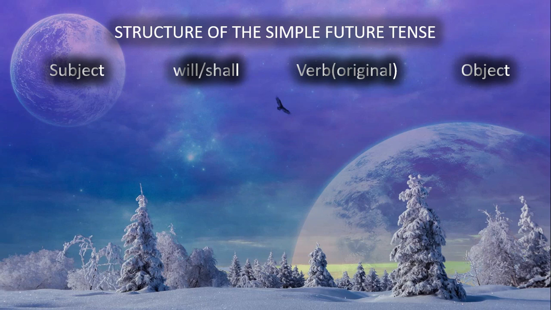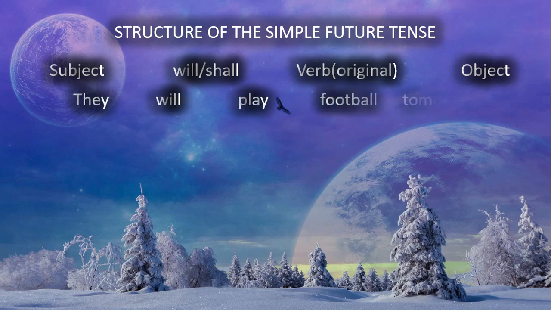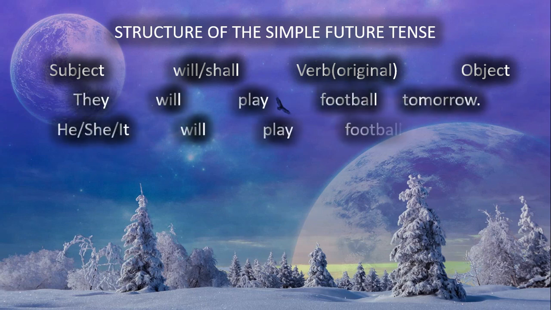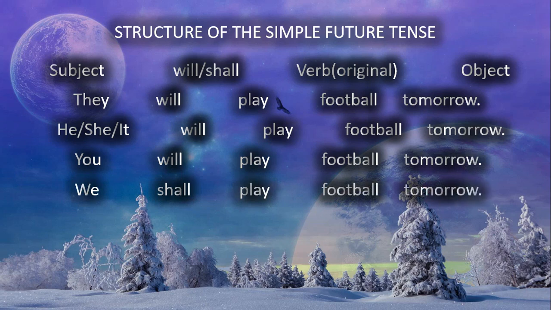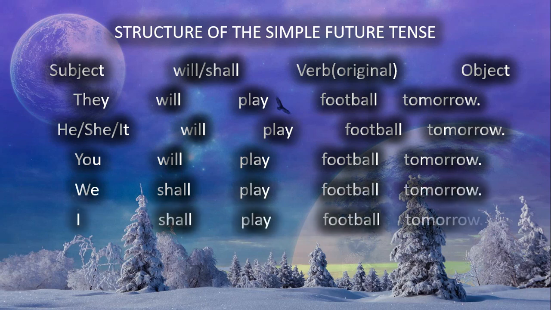Now let's make sentences in the simple future tense using this structure. And the subjects which we are going to use shall be all the persons from the table that we have studied. They will play football tomorrow. He, she, it will play football tomorrow. You will play football tomorrow. We shall play football tomorrow. I shall play football tomorrow.